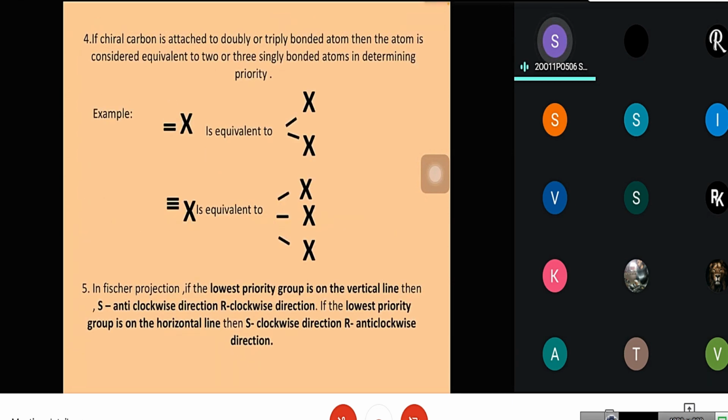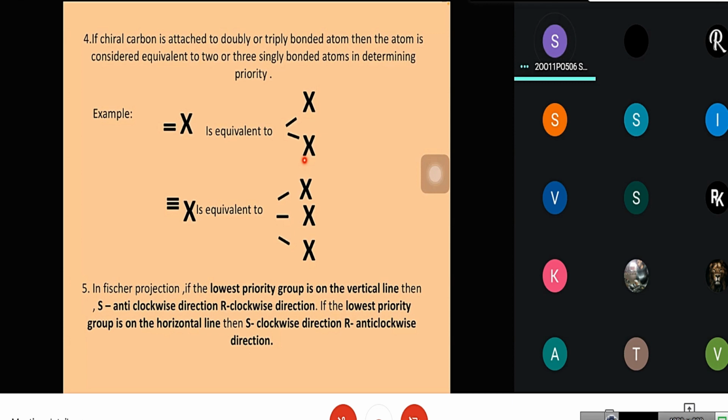Fourth rule: if the chiral carbon is attached to a doubly or triply bonded atom, then the atom is considered equivalent to 2 or 3 single bonded atoms in determining the priority. Here in this example we see that a double bonded X is equal to 2 single bonded X. These atoms are called phantom atoms. A triple bonded X is equivalent to 3 single bonded atoms X.